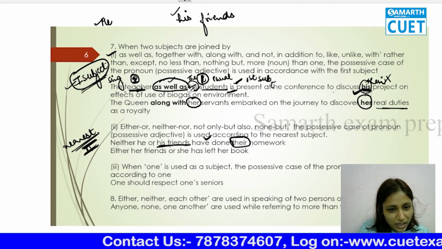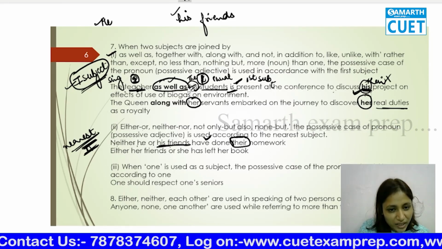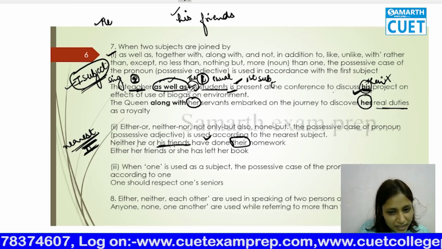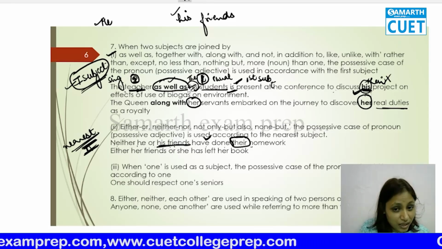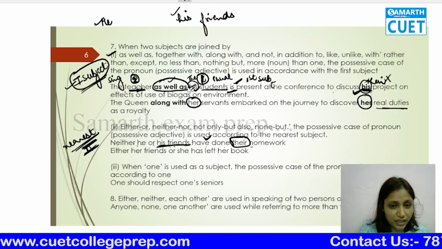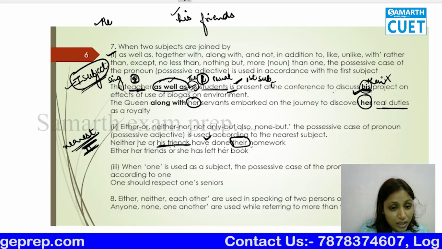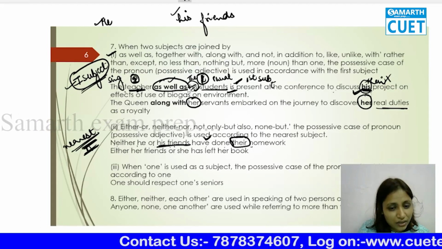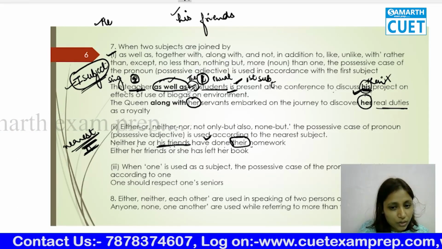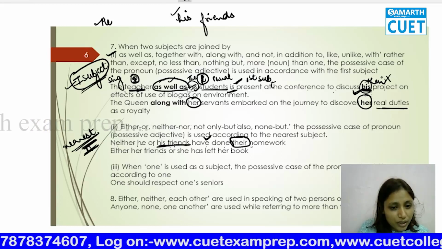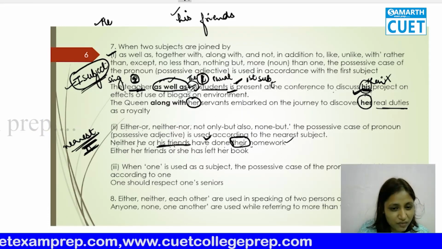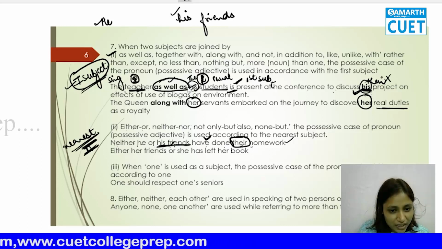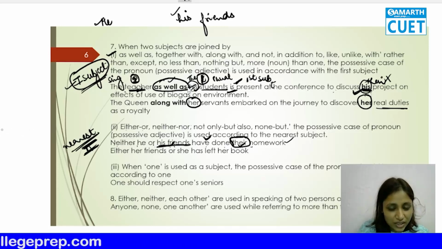If it was connected by as well as, he as well as his friends has done his homework, it would have been according to the first, if the words which we have studied earlier would have been the connecting ones. But right now, when we are having either or, neither nor, not only but also, none but, what happens is it is according to the second subject. So the possessive case has come according to the nearest one. It is followed by the second subject.